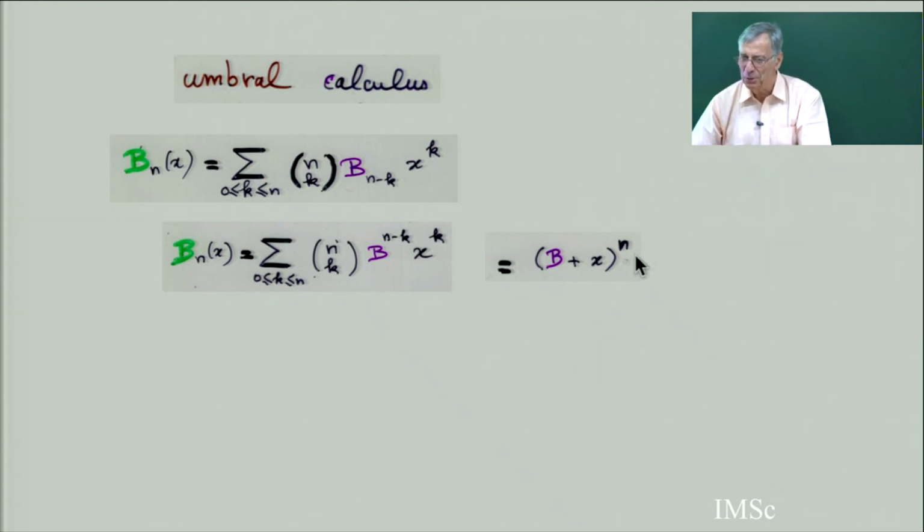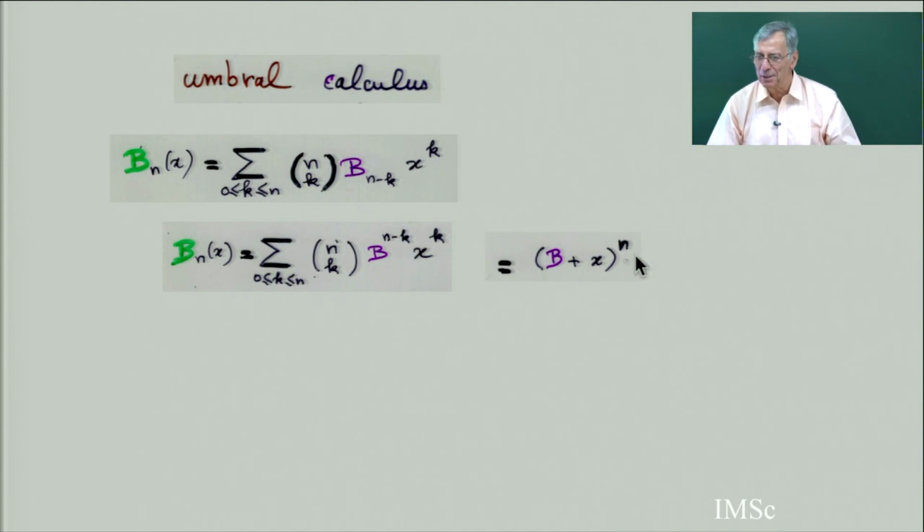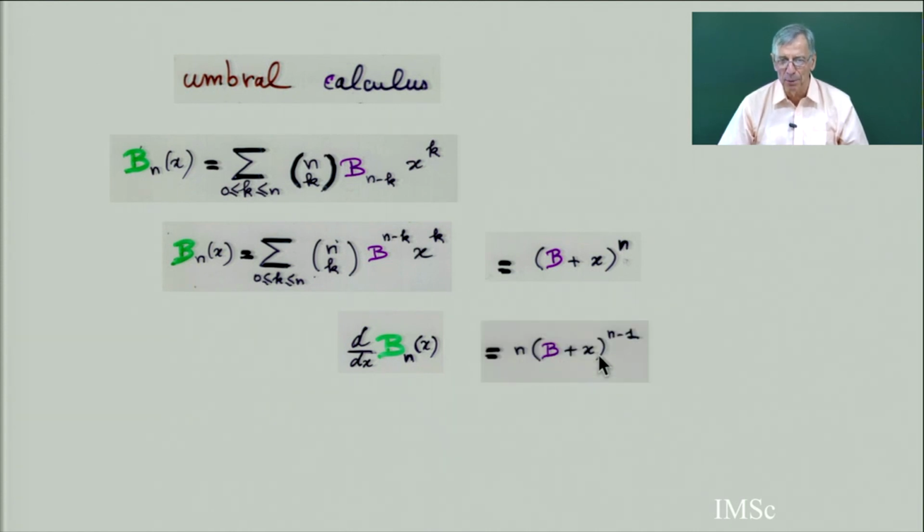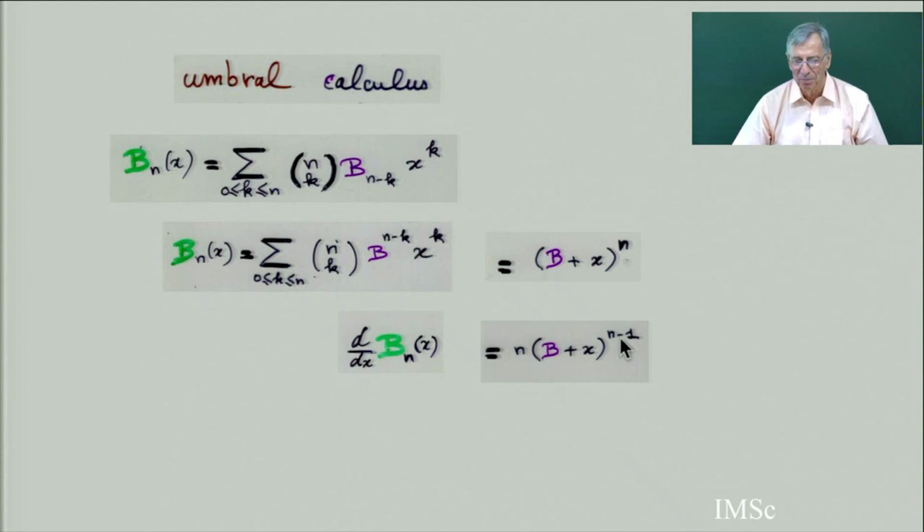So we are in the shadow. We are in some calculus, which means nothing. But now, take the derivative of this polynomial. The derivative of this is n times (b plus x) to the power n minus 1.